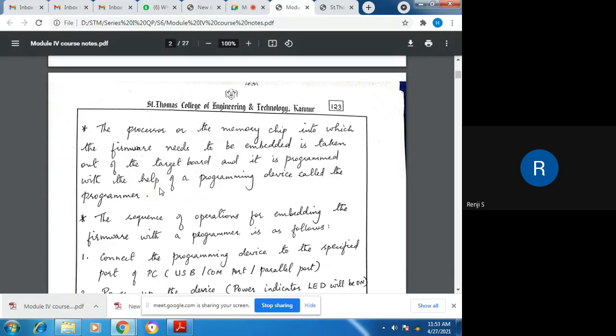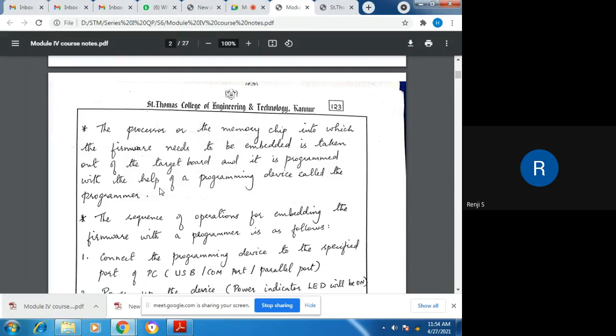We program the chip, and then after programming the memory chip, we are placing it back into the target board. And this process is known as out of circuit. We are removing the memory chip out of the circuit which we have designed, plugging it into a programmer device, and this programmer device helps us to embed a firmware into the memory chip. And after embedding the firmware inside the memory chip using the programmer, we will take the chip back and connect it into the target board. And now the firmware is embedded, and we can power up the target board and check the functionalities.